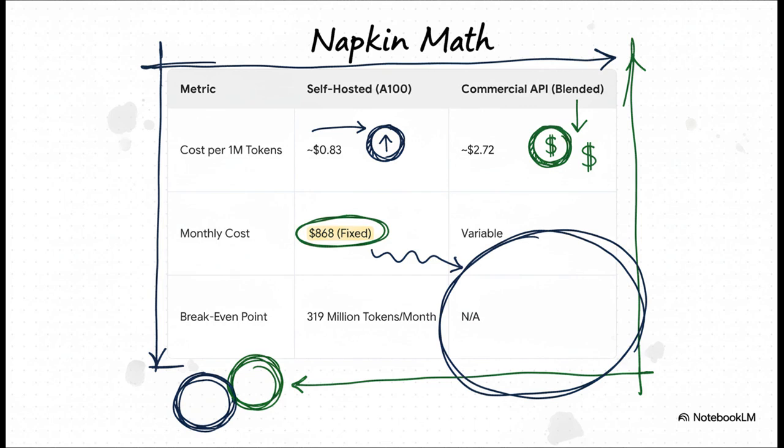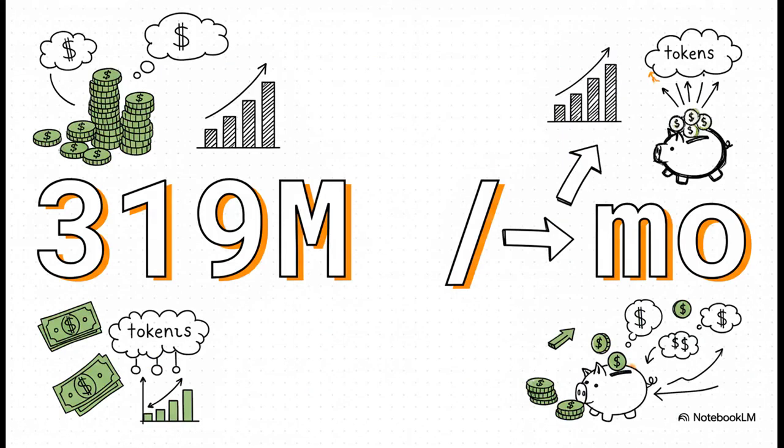And when you run the numbers, wow, the difference is just stark. Our self-hosted ETC comes out to about 83 cents per million tokens. Compare that to the blended API rate of $2.72. It's not even in the same ballpark. And this lets us calculate a very clear break-even point. So here it is. This is the bottom line. 319 million tokens per month. Once your application processes more than that a month, you are actively saving money. Every single token you generate beyond that point is just increasing your ROI.